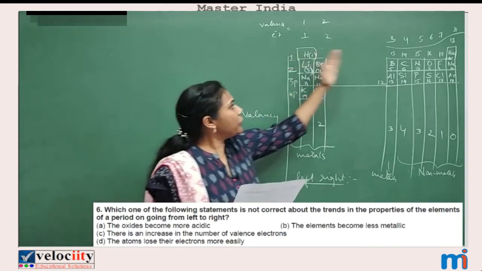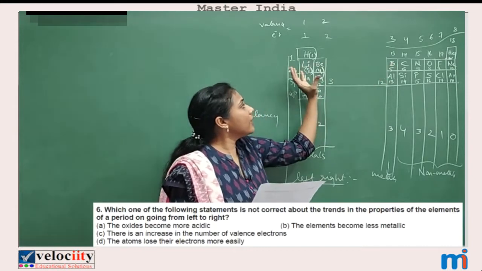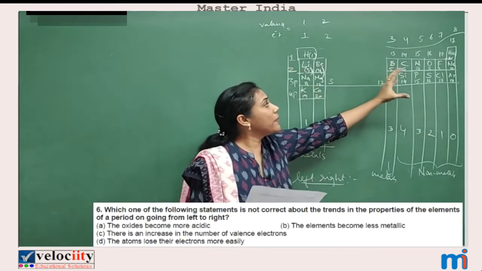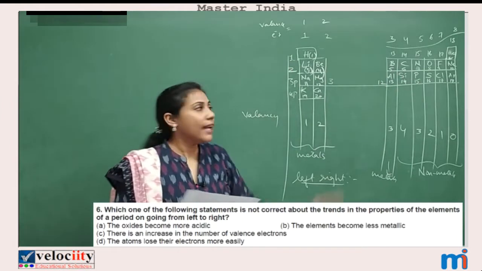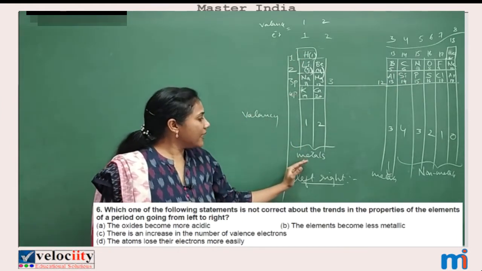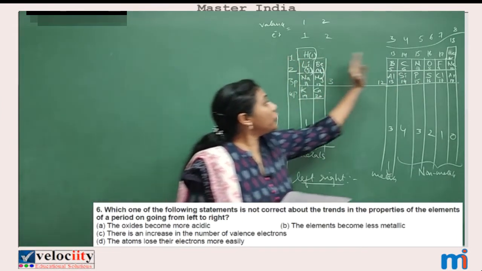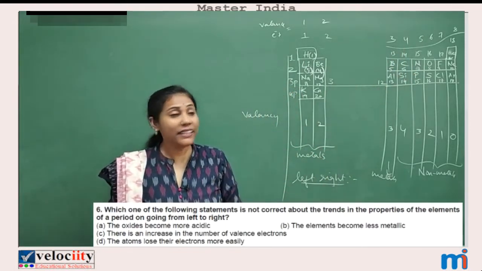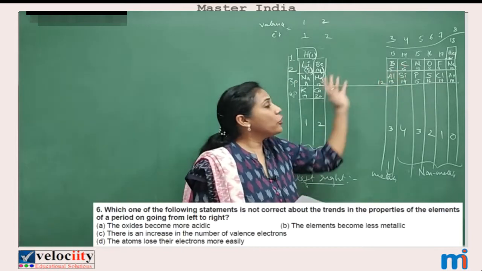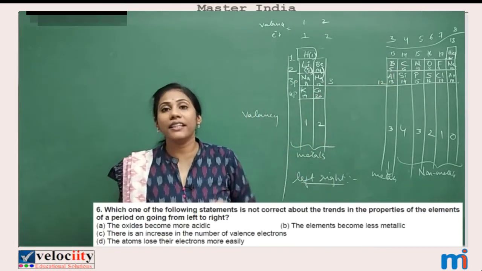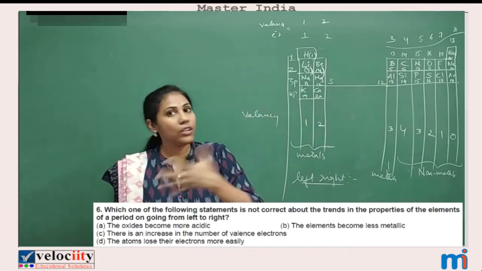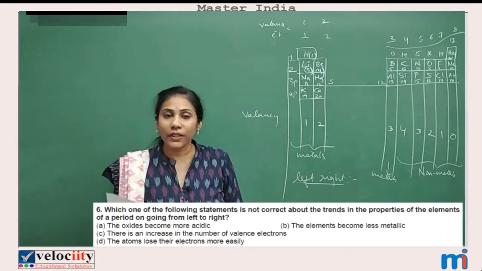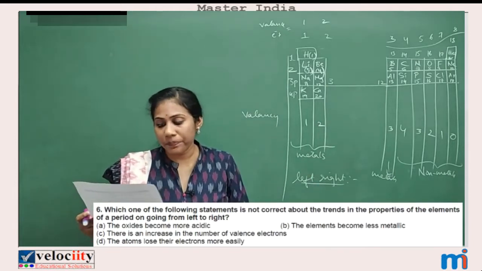Yes, from left to right the nature of oxides becomes more acidic. From top to bottom, basic nature increases; from left to right, acidic nature increases. That we studied. So this is a correct statement.